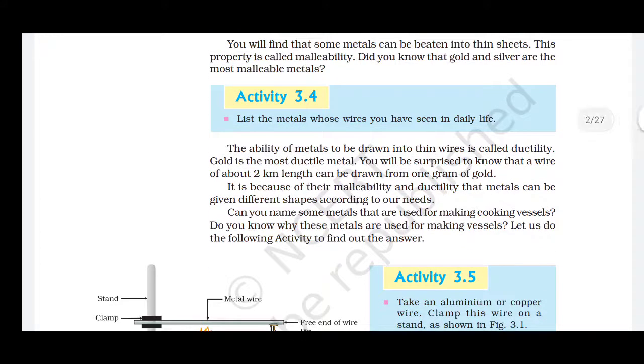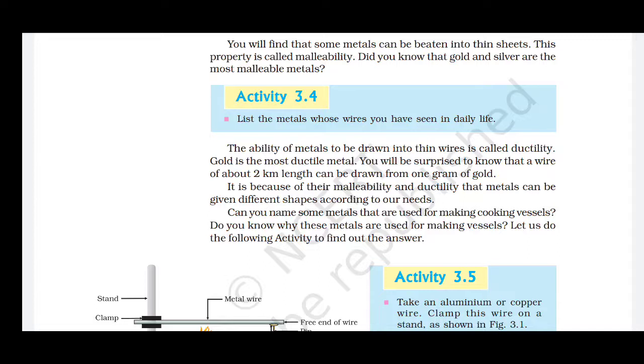Now, next, it is ductile. Ductility means the ability of the metals to be drawn into thin wires. Gold is the most ductile metal. With 1 gram of gold, you can convert it into thin wire, and the length of the wire can be about 2 kilometers.